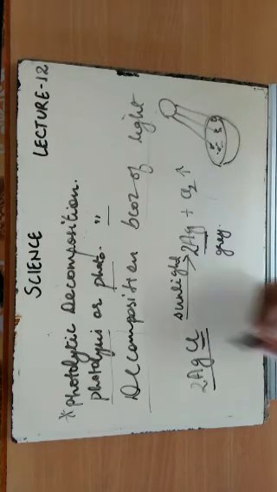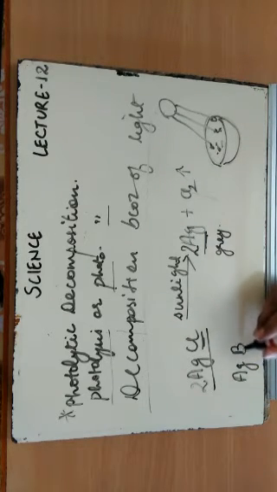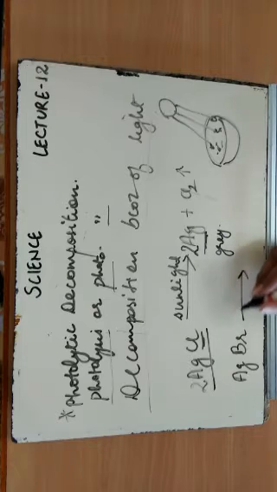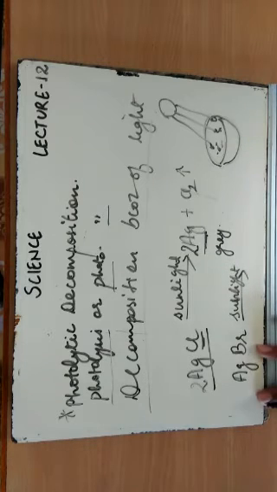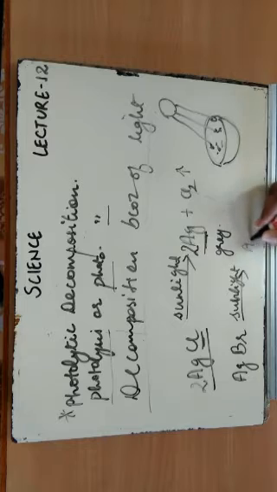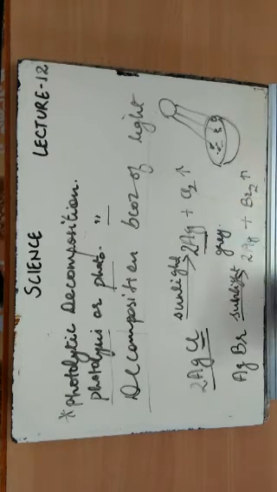Similarly, if instead of taking chlorine, I take some other halogen, like if I take silver bromide, okay, and again I am exposing it to sunlight. This is the essential thing which is taking part in the reaction. That's why I'm putting it over the arrow. Okay, so this one compound is breaking down into what? Silver as well as bromine gas is again released. So we get silver and we got this silver bromide over here.